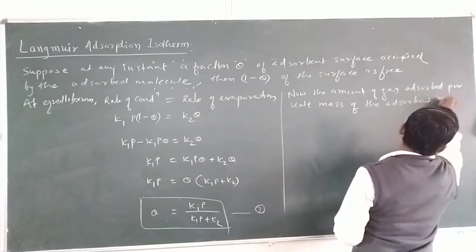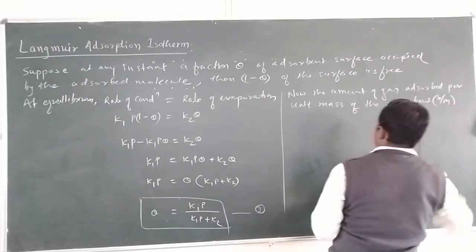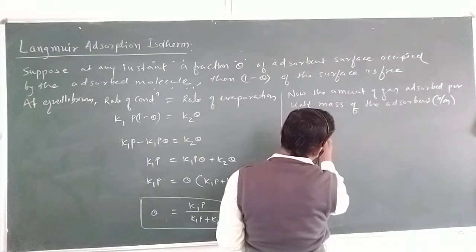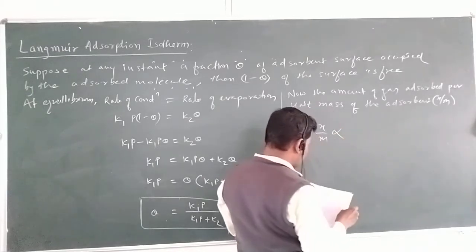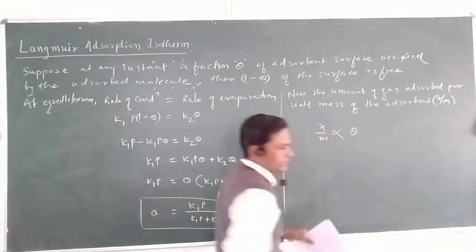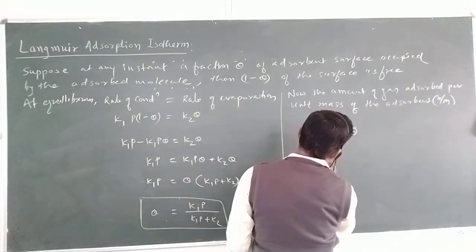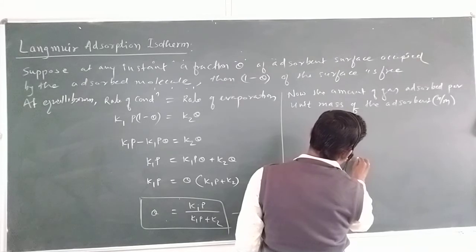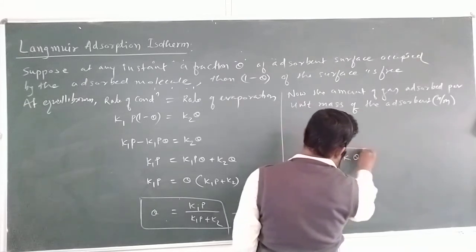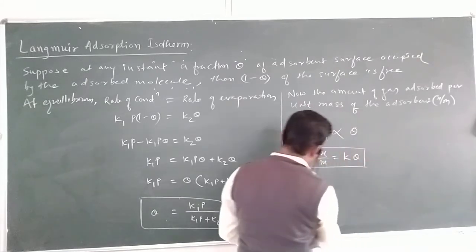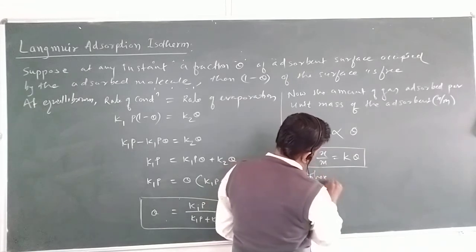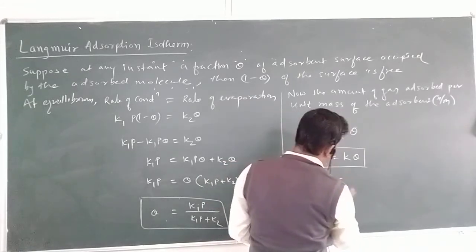How much? That is x upon m. Already we studied this in the Freundlich isotherm. x upon m is directly proportional to theta, the fraction of space available. So here we can write x upon m equal to k into theta. See, one more proportionality constant. Here k equal to proportionality constant.